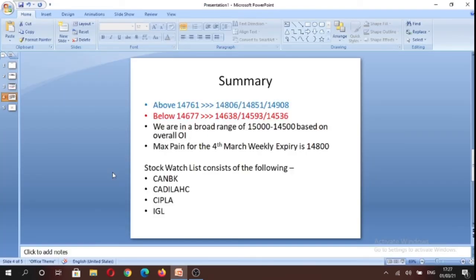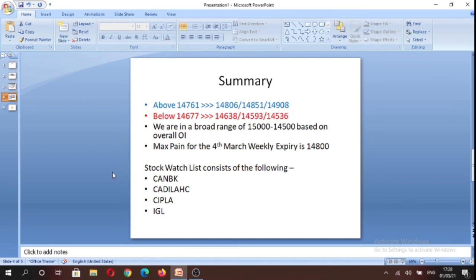I would like to summarize that tomorrow above 14,761 we can potentially trade towards 14,806 and 14,851 and finally 14,908 levels. And if we break the inside candle to the downside, we can potentially trade towards 14,536 levels. But for that, we need to first trade below 14,677, 14,638, and finally we can potentially reach the levels we have mentioned earlier, 14,536.